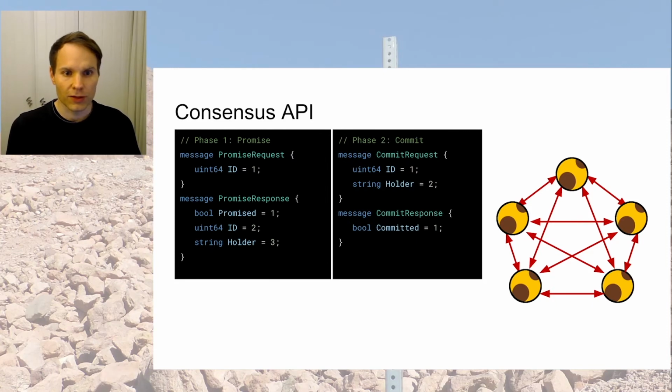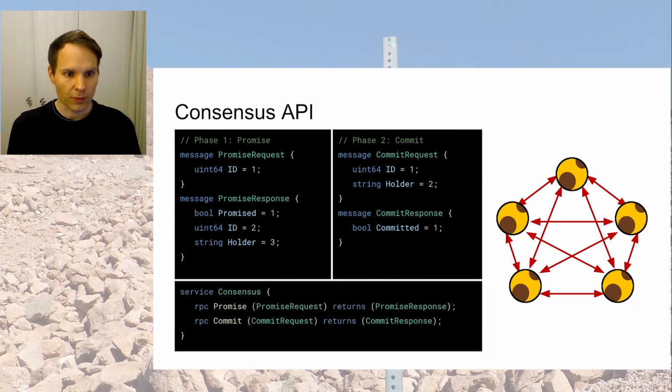Then there's the commit request and commit response message, and the commit request contains the ID and the new value for a holder, and the response message just contains a boolean whether or not an instance committed to it. And they're both wrapped in the consensus service. So there's promise and commit here.